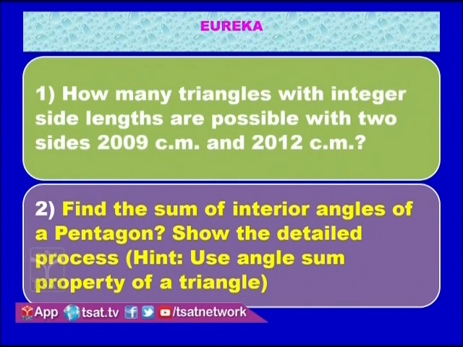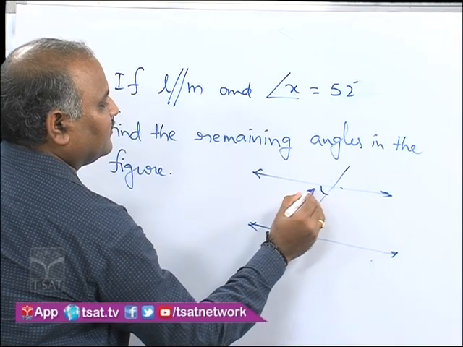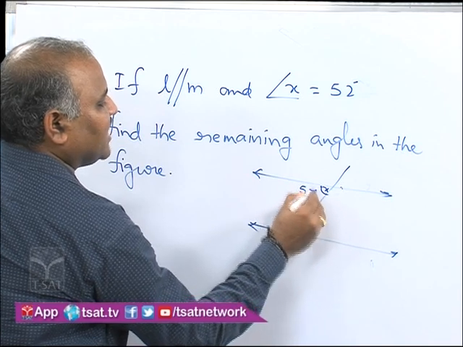This is X, and this is given as 52 degrees.